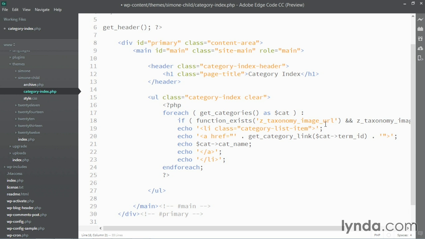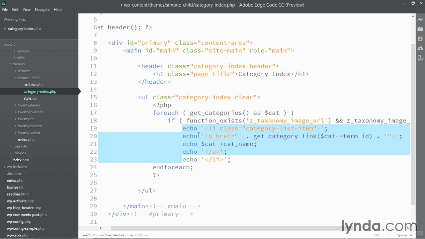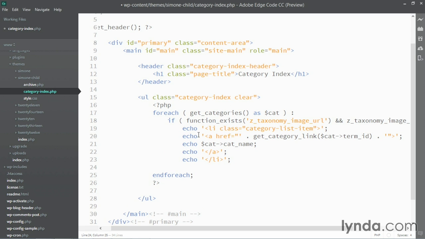And now I can test whether or not each of the categories actually has a category image. So I've started an if loop here, and that means I need to indent all this content down here, and then end my if loop before I end my foreach loop. And then I have to make one more change.